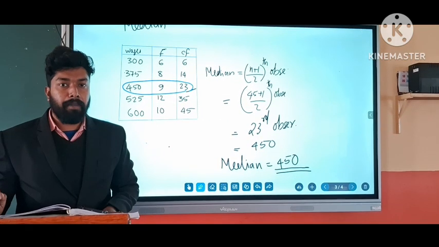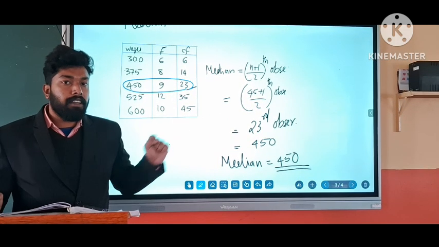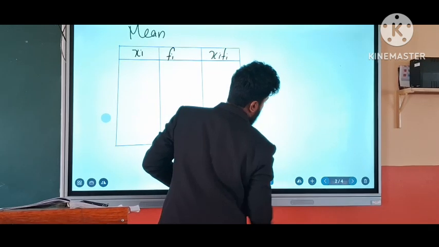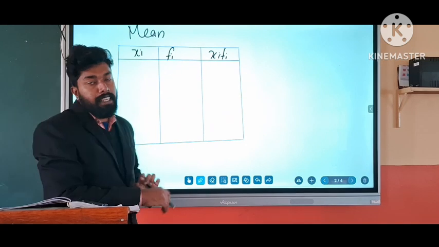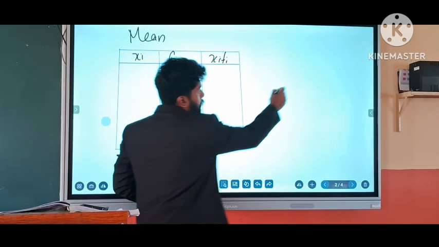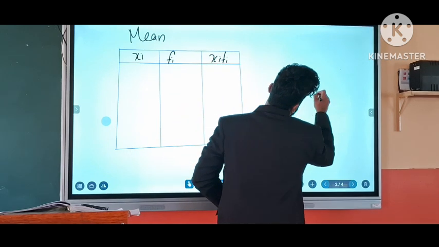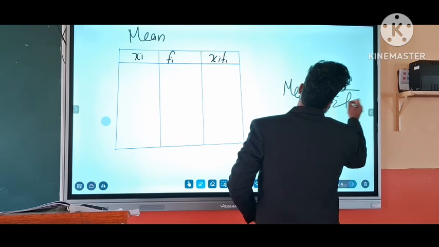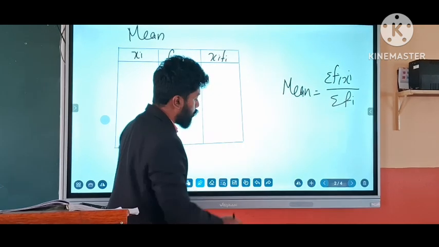Now we have found the median. Now we want to calculate the mean value for this data. You have to draw a table, and since this is tabulated data, we have to calculate the summation of f_i x_i. Mean is equal to summation of f_i x_i upon summation of f_i. So we use this formula.